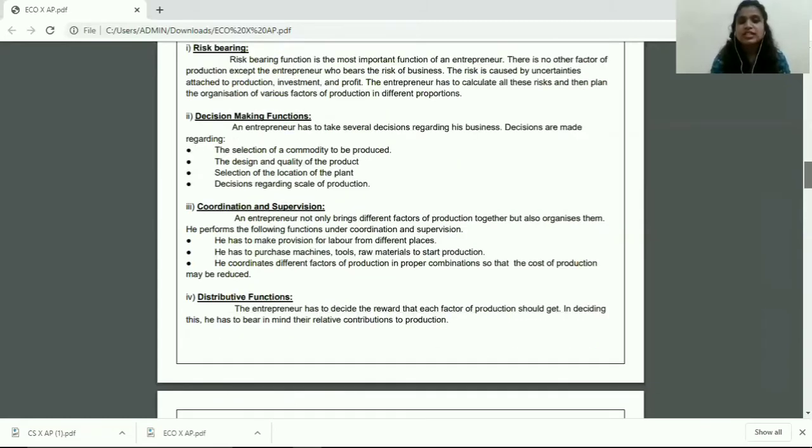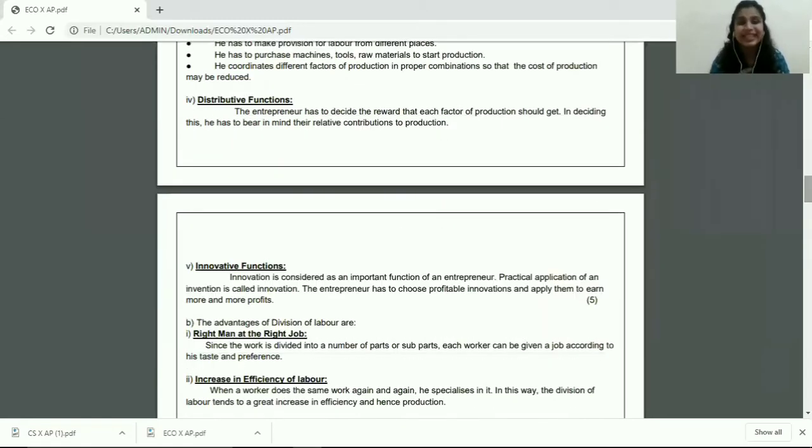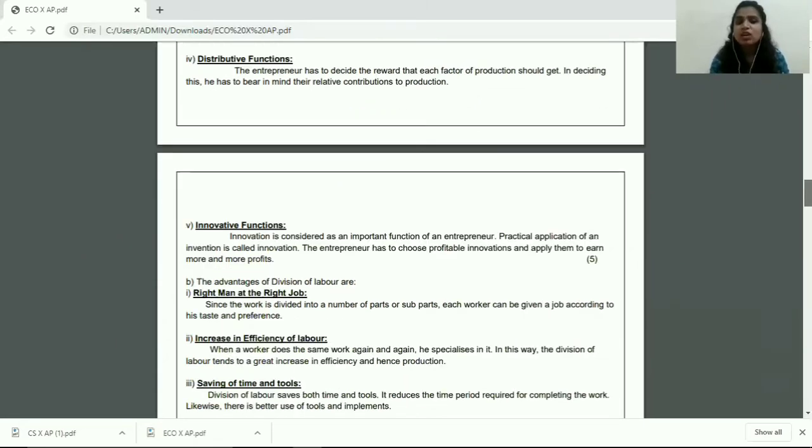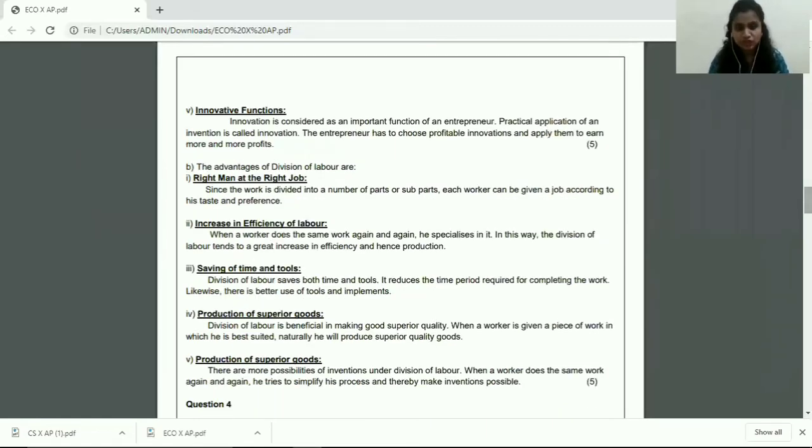So students, it's a 5-mark answer. You will write 5 functions of an entrepreneur with headings and a suitable, elaborate explanation. Moving on to the next question, 3B. What are the advantages of division of labor?